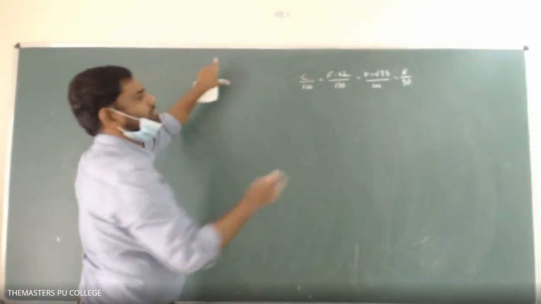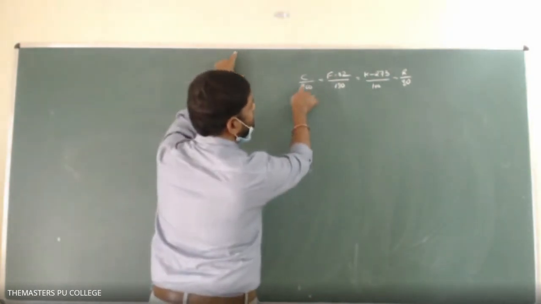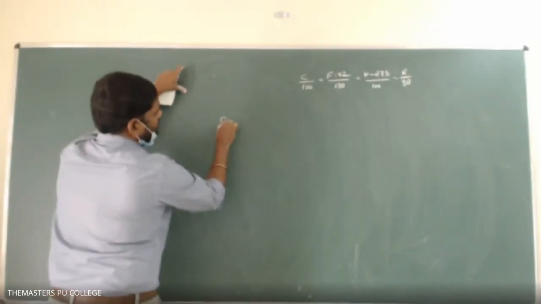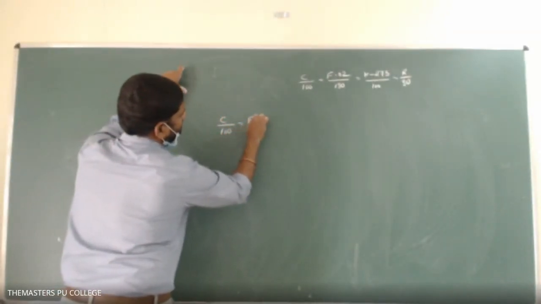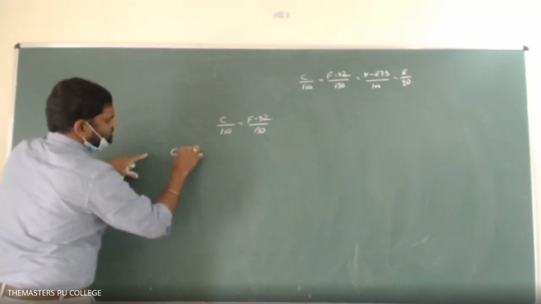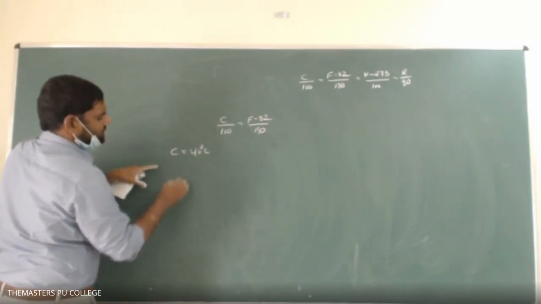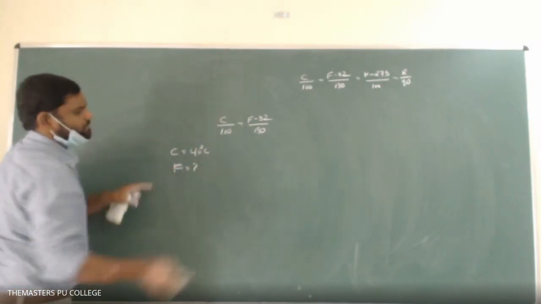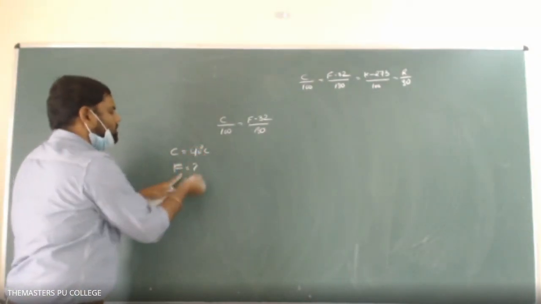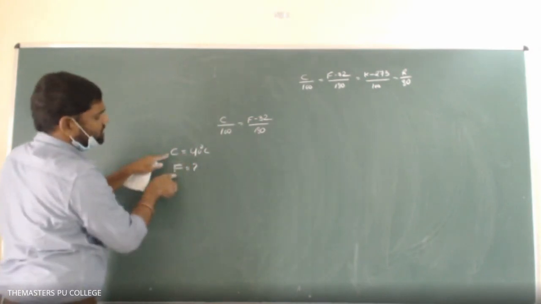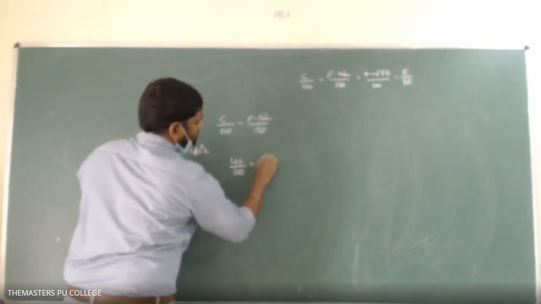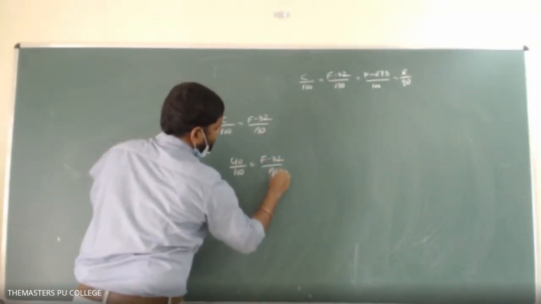So from which scale to which scale we are transferring? Celsius scale to Fahrenheit scale. Then I will take these two quantities. Therefore, C by 100 is equal to F minus 32 divided by 180. Here C is 40 degrees Celsius and the value of F is what we need to find. The value in Celsius scale was given, and its value on the Fahrenheit scale is what we would like to find. Substitute the value: 40 by 100 is equal to F minus 32 divided by 180.